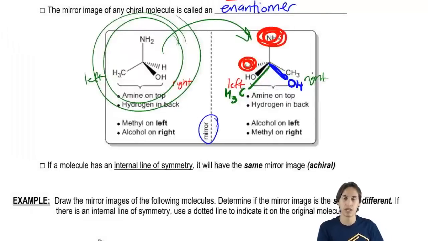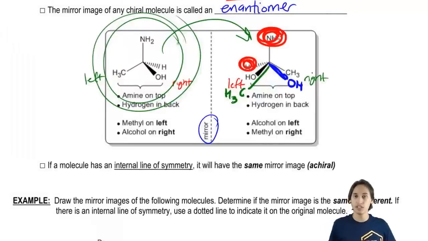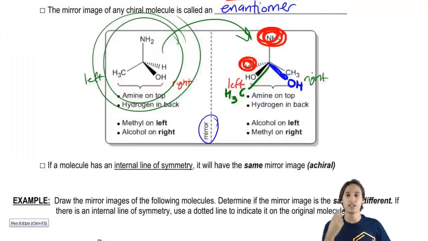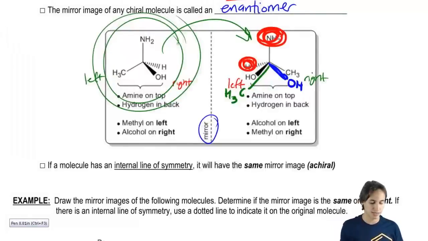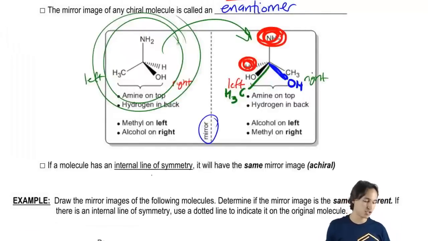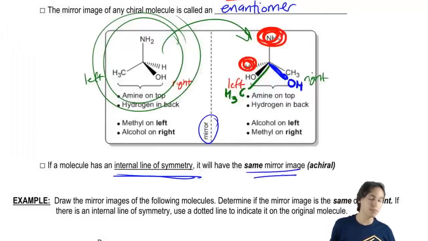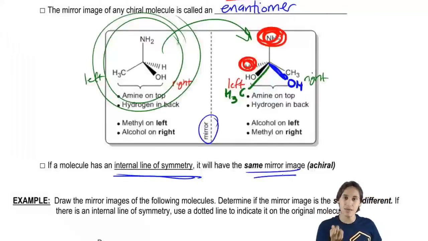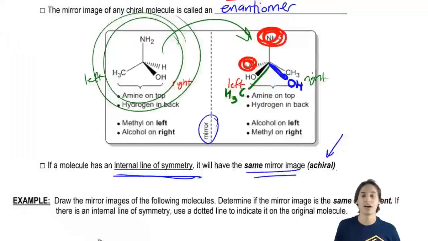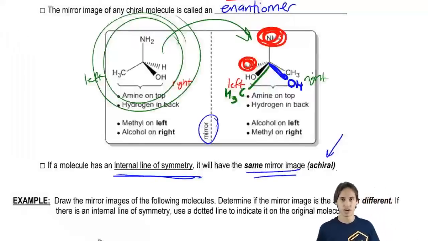So, it turns out that we have a pretty easy rule that we can follow to test to see if something's going to be chiral or not. This is not the only way to figure it out, but it's a rule that I already kind of hinted at, which is this. If a molecule has an internal line of symmetry, or if anything has an internal line of symmetry, then it will have the same mirror image. And if you have the same mirror image, that's what we call achiral. That means it's not chiral. It's not a chiral compound.